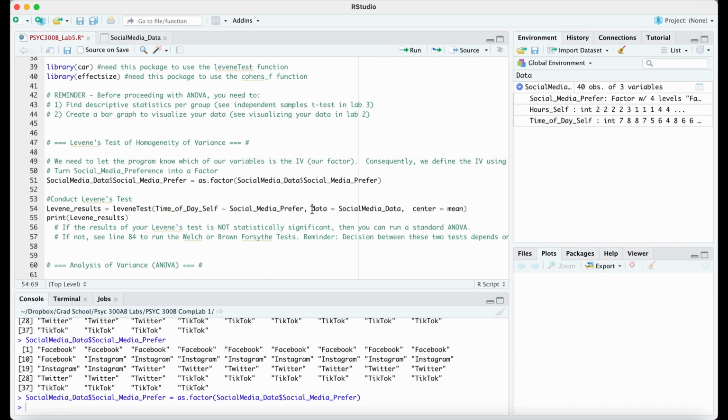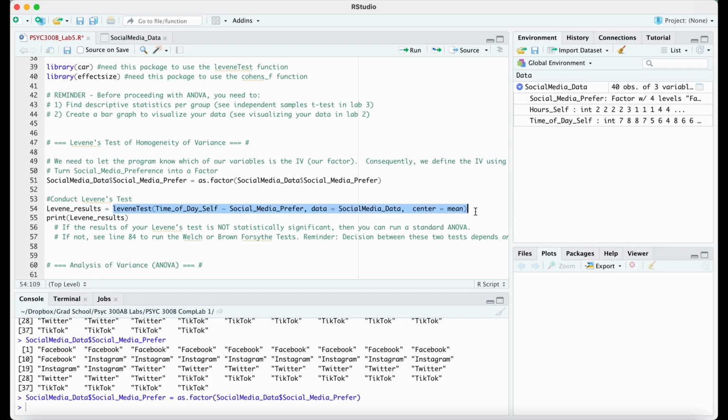The next thing we want to do is we have a comma, and we want to say, well, what data frame are we looking at? Because we've only told it what column names to look at, but we haven't actually told it what variable to look at yet. So our data is going to point towards our social media data variable name, which is this one right here. And then finally, we have something where it's center equals mean. So we have another comma and then center equals mean. Levene's test can be run in several different ways, sometimes with the mean, median, and so forth. The median is the default, so we just want to make sure it's using the mean. So make sure you have that.